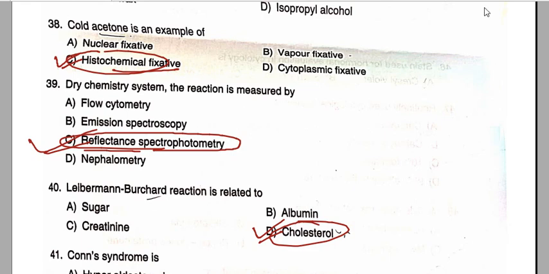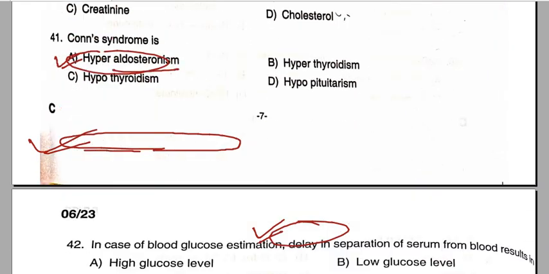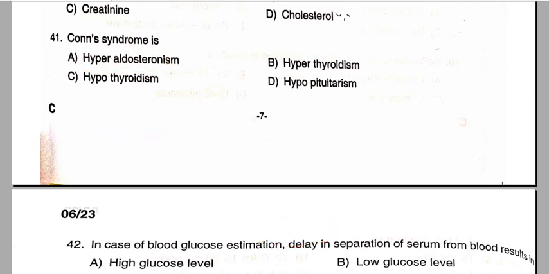Next we will move to question number 41. Conn's syndrome is a hyperaldosteronism, option A, the correct answer.